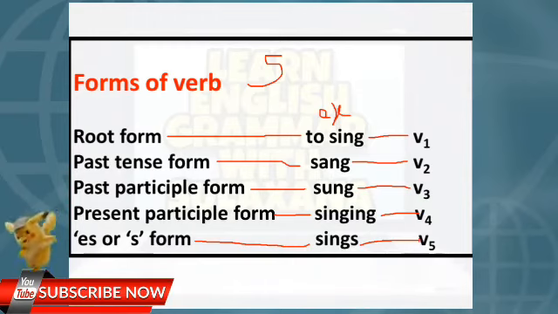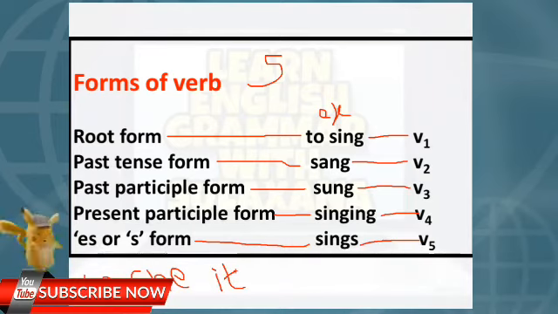Remember, V5 is used only in simple present tense with a third person singular pronoun, that is he, she or it, or anyone's proper name, like Nita, Neha.